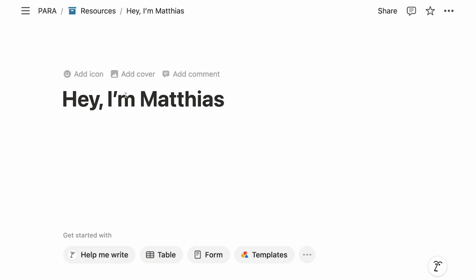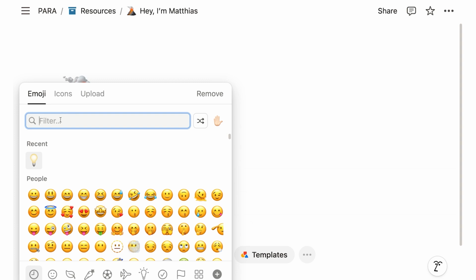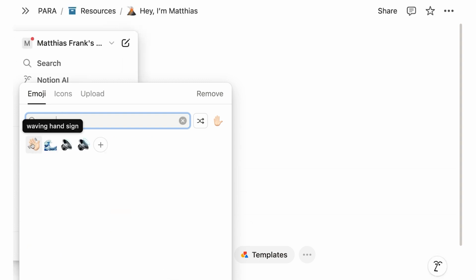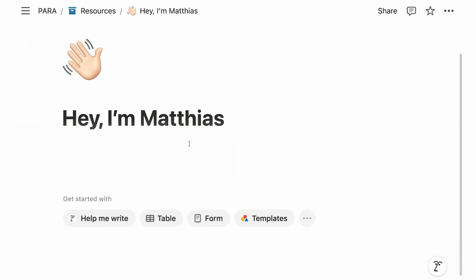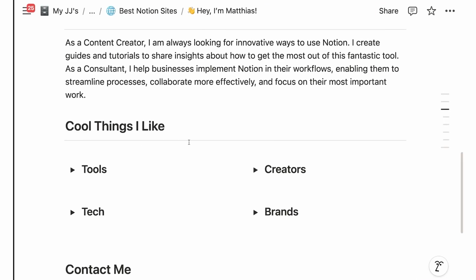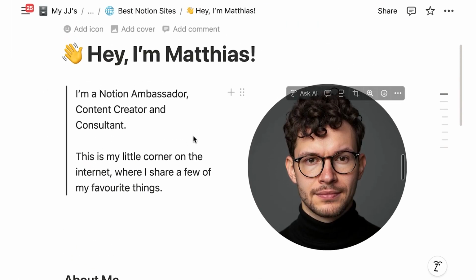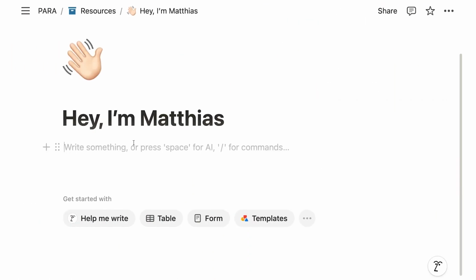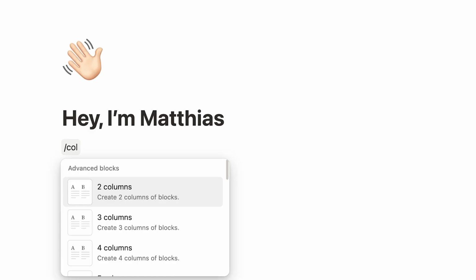Now let's add an icon. So I click on add icon, and I want to look for the waving hand. I like this one. I don't want to have an emoji here. The waving hand is perfect. Now, if we look at the other page again, the first thing that we had up here are 2 columns. So let's go by typing /col, and we want 2 columns.